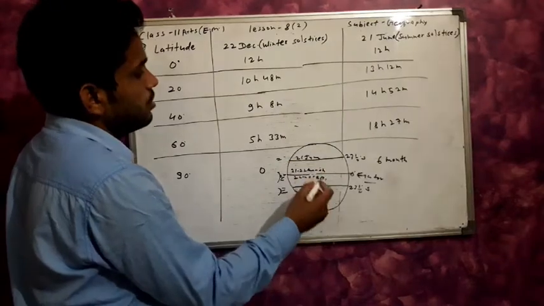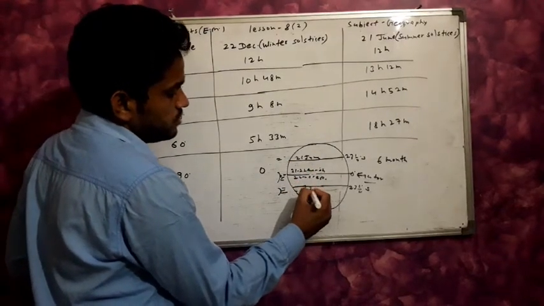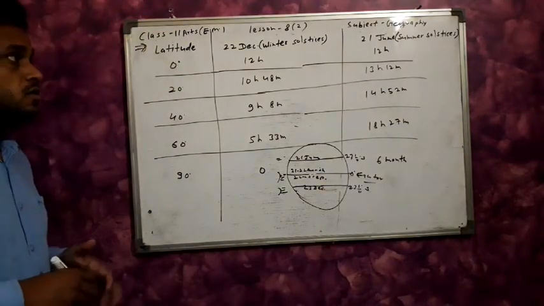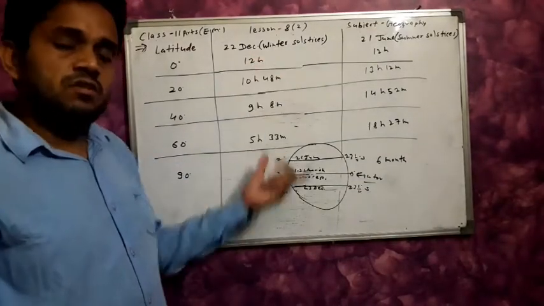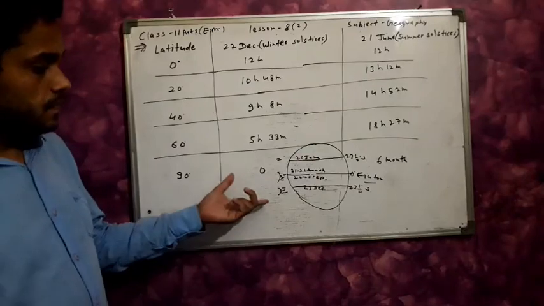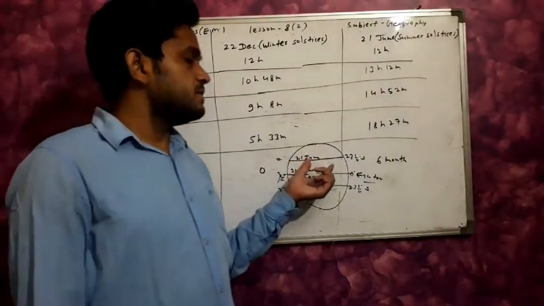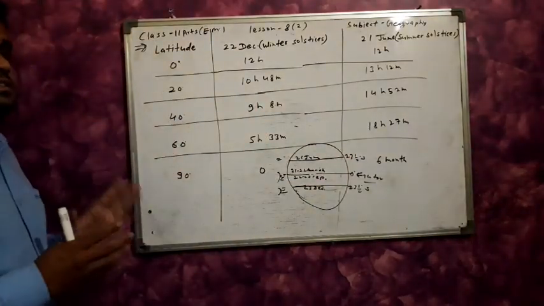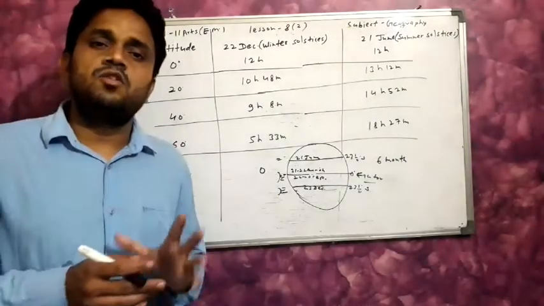The sun's rays are vertical on the Tropic of Capricorn on 22 December. This situation is known as the winter solstice. Then the sun's rays are vertical on the Tropic of Cancer on 21-22 June. Here we studied the day period in the northern hemisphere.